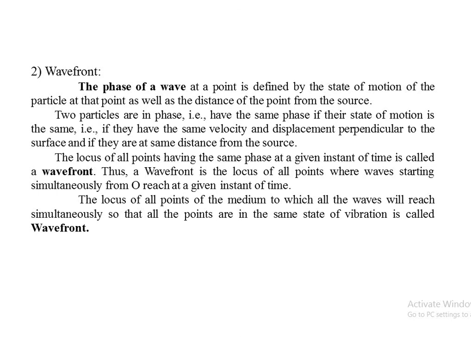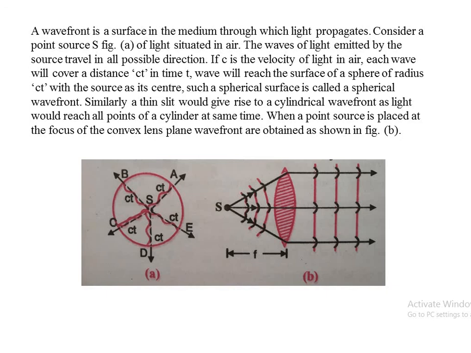To understand this wavefront, let us consider an example, then it will be clear. A wavefront is a surface in the medium through which light propagates. For that, consider a point source S as shown in figure A. In figure A, S is shown at the center of the circle. The waves of light emitted by the source travel in all possible directions. Waves were shown along A, along B, along C, along D, and along E in all possible directions.